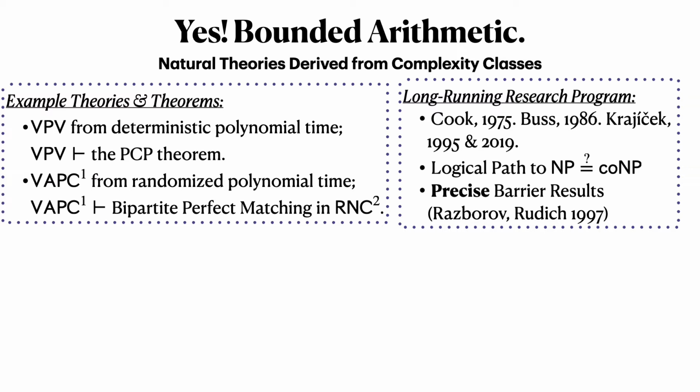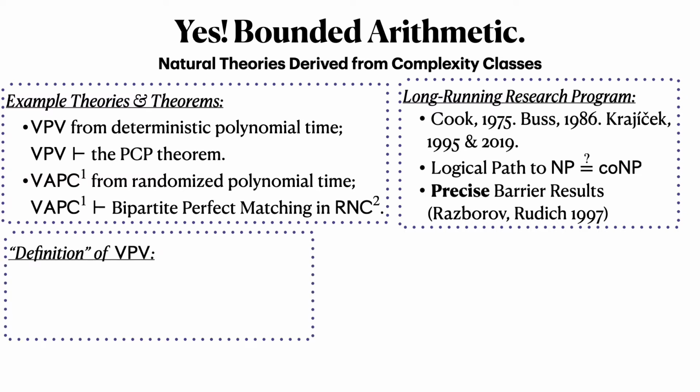Because instead of saying that a proof technique that looks like this, say in relativization, it can say, okay, no proof that can be formalized in the following theory can separate these two complexity classes, say. And bounded arithmetic was the inspiration for the famous Razborov-Rudich natural proofs barrier from 1997. Okay, so that's a little bit about the theories and the program.